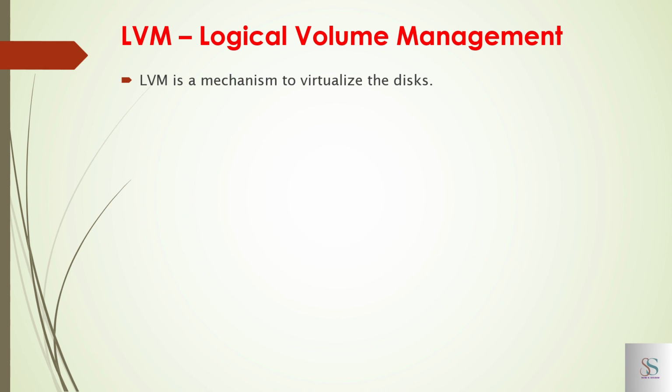First of all, why LVM? For example, we have a disk size of 2 GB. We start adding data into that single disk. Eventually the 2 GB is full. In this case you need another disk larger than 2 GB.